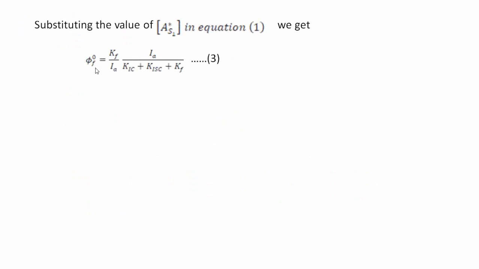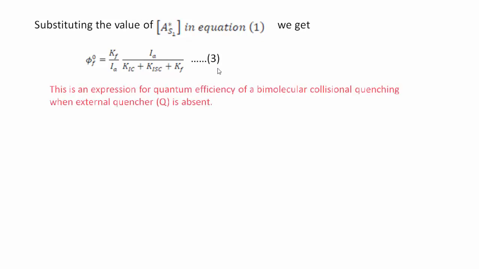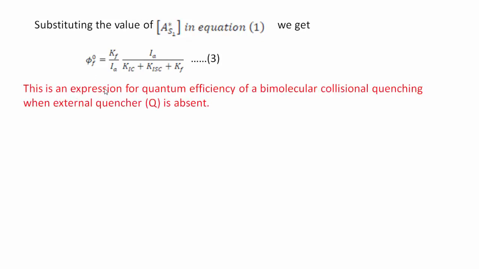Now, substituting the value of A star S1 in equation 1, we get phi 0f is equal to Kf divided by Ia into Ia divided by KIC plus KISC plus KF, and it is equation number 3. This is an expression for quantum efficiency of bimolecular collisional quenching when external quencher Q is absent.